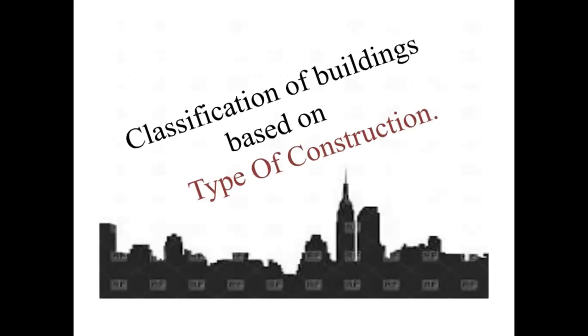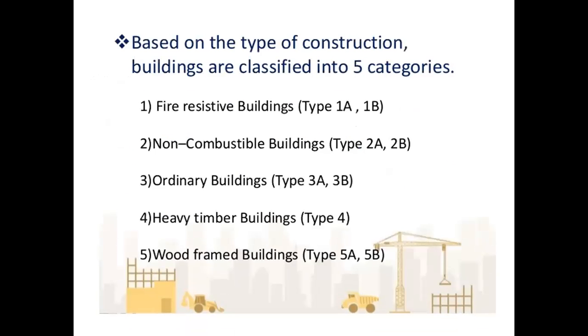This is about what we already discussed, the classification of buildings based on occupancy. Now the second classification is classification of buildings based on type of construction. Depending on the type of construction material we use, different classifications of buildings are there. Based on the type of construction, buildings are classified into 5 categories. One is fire resistive buildings, type 1A, 1B. Second is non-combustible buildings, type 2A, type 2B. Third is ordinary buildings, type 3A and type 3B. Fourth is heavy timber buildings, type 4, and fifth is wood framed buildings, type 5A and type 5B.